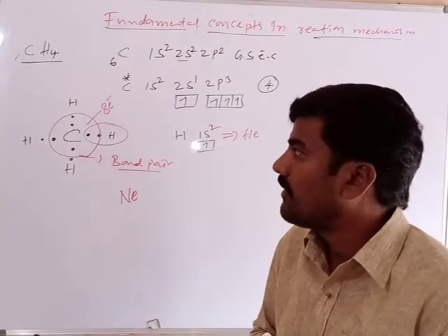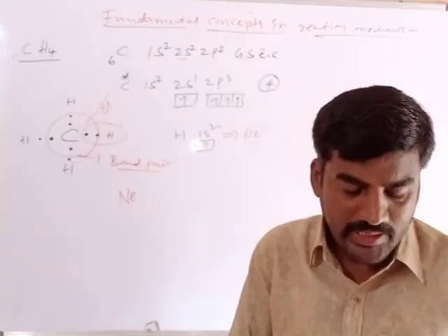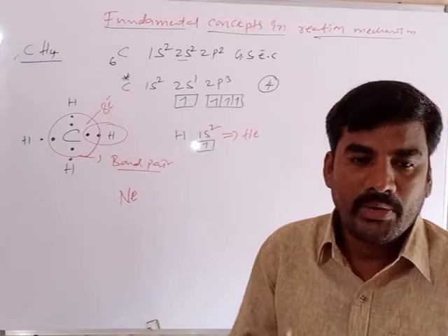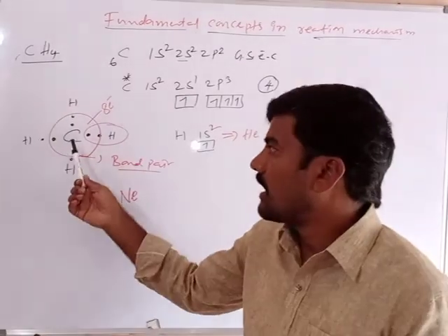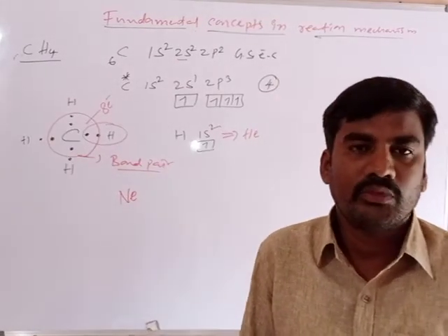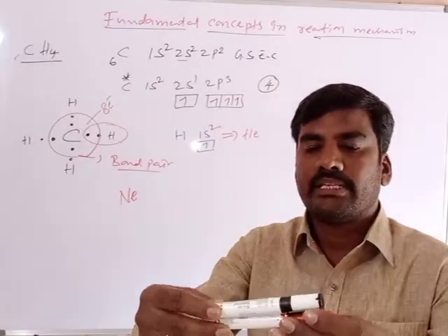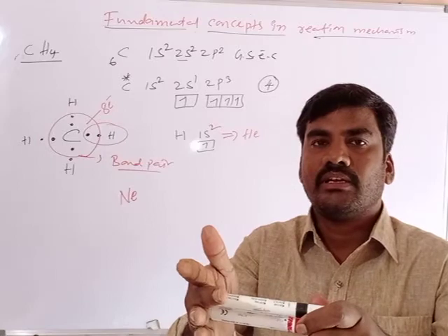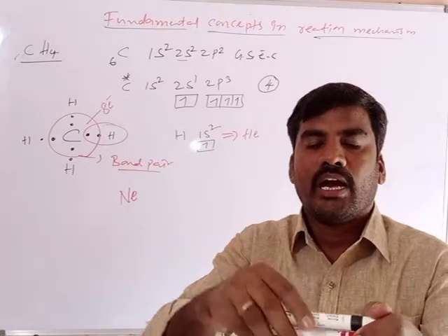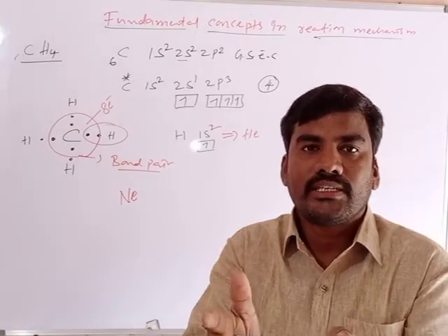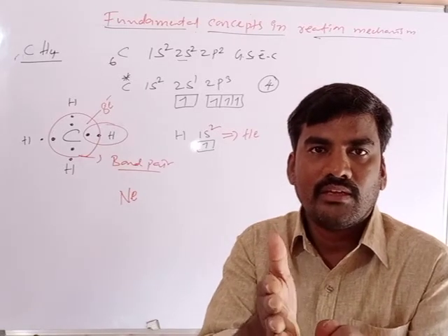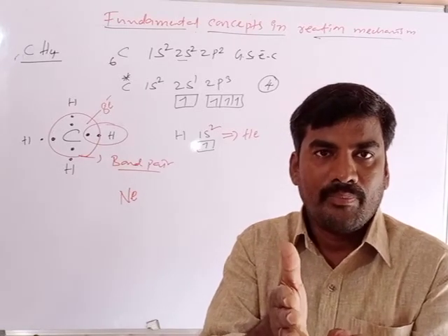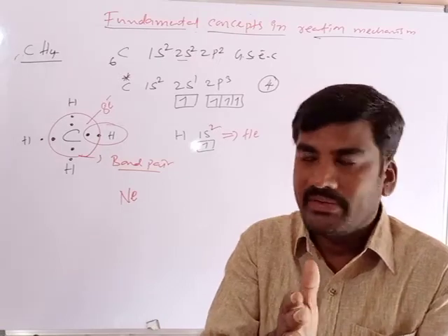So this is called a covalent bond. A covalent bond is just like a partnership business. Hydrogen invests one electron, carbon also invests one electron. Both are investing one electron, and these electrons are invested between the carbon and hydrogen atom. After 5 years or 10 years, they will get profit. The profit is equally shared by both of the partners. Profit means here the bond pair.